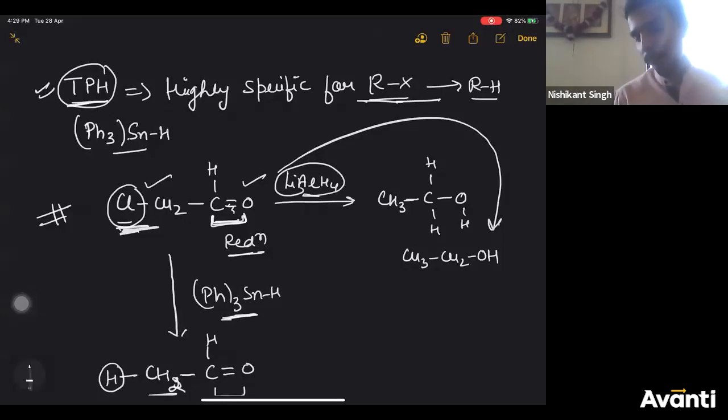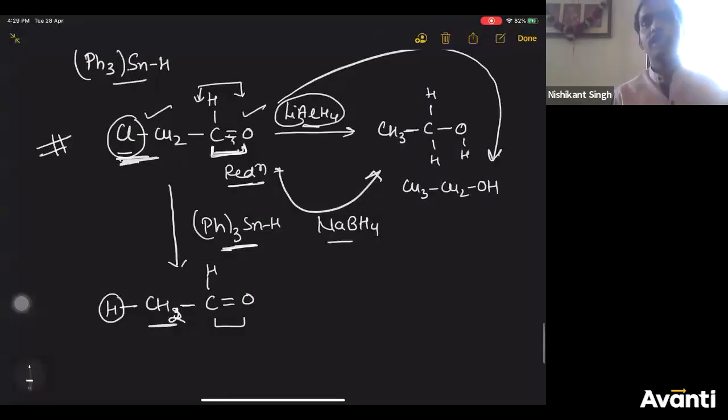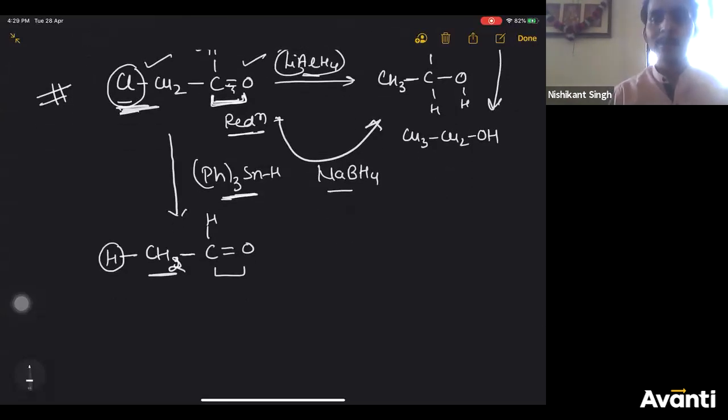Ravi Kiran, NaBH4 will also give you the same product. NaBH4 can also convert your aldehyde to alcohol. I'm not giving you this because we are not studying oxidation reduction in detail now, right? Not only this, there are H2 nickel and many other reducing agents we need to study. So that's why I'm giving you only limited examples which belong here. If you want, I can give you 20 reducing agents from pure organic chemistry, but it's not used here. Plus, we'll never be able to finish this hydrocarbons part if we do that.